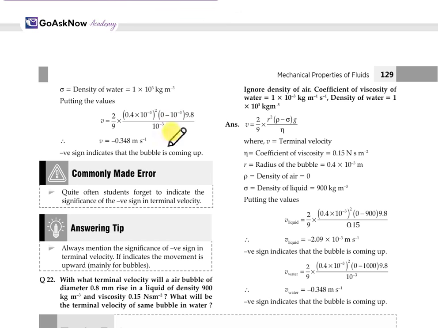Whatever values we are given, with the help of this we have to substitute the values in the formula and we get the answer. Again, the terminal velocity formula we have to use with the data given, and you just substitute the values in this particular formula and you get the value of terminal velocity, which is minus 0.348 meter per second.